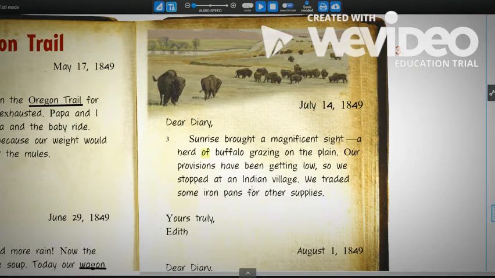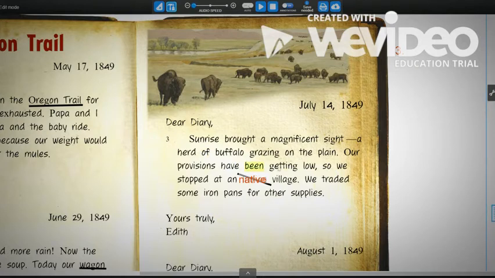So in this text, which was written long ago, they use some words that I'm a little concerned about. One, they use the word Indian village. Well, the Oregon Trail didn't happen in the country of India. So actually, the appropriate word would be native village. So I'm going to circle that word because this is a historical word and we don't use that word anymore. So I'm going to draw a little line through it and change it to the correct word, which is native village, just because this is not the right word for today's language.